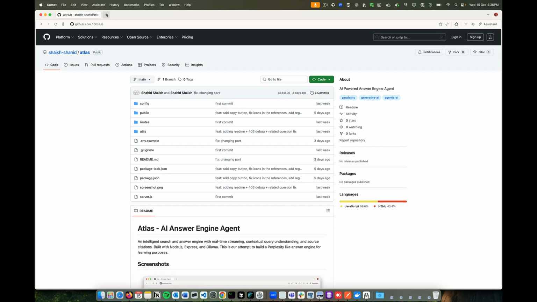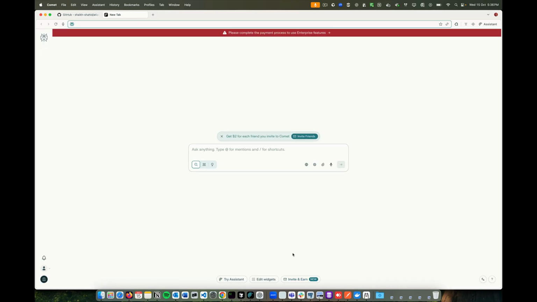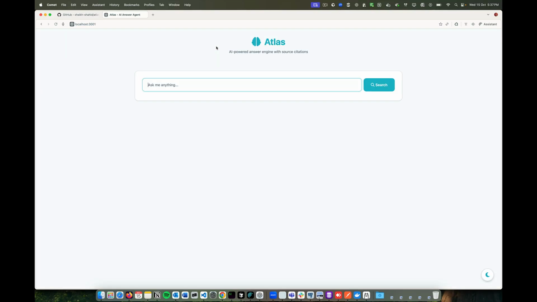A demo, right? So I have SearXNG running in Docker. I have Ollama running on my local machine as well. This is the UI screen, pretty simple. It doesn't use anything fancy. We use very old school jQuery and call REST APIs. So nothing very fancy. So let's ask that question.